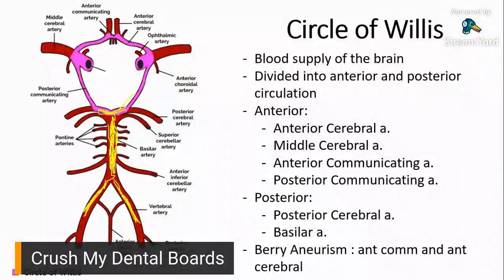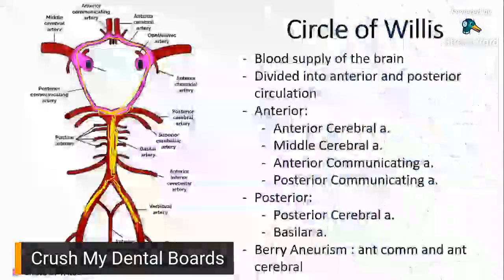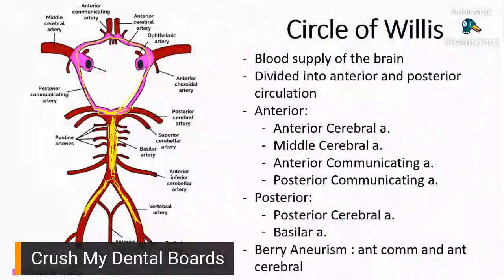And then blood would just be flowing all throughout this circle, supplying your brain. Okay? And I think that's pretty much it for the main arteries of your head and neck. Any questions?